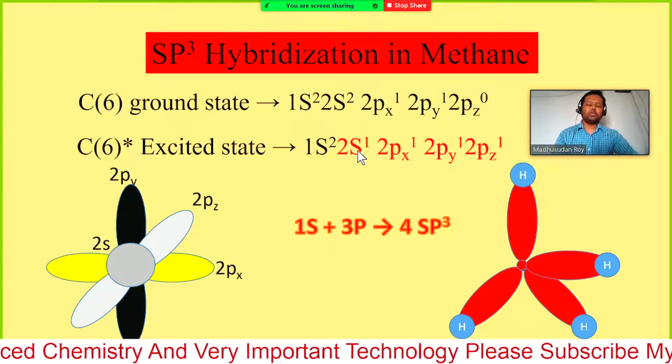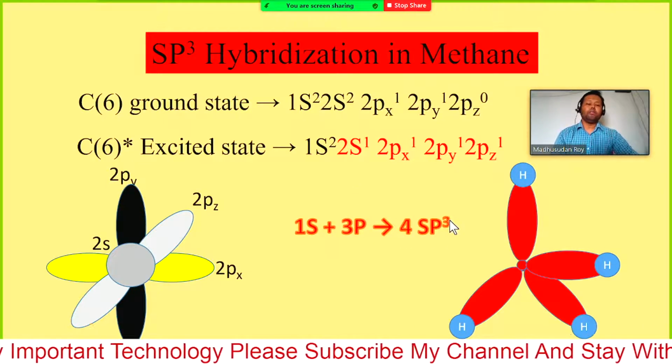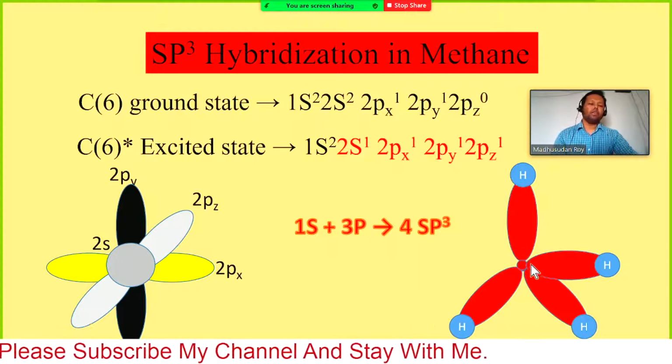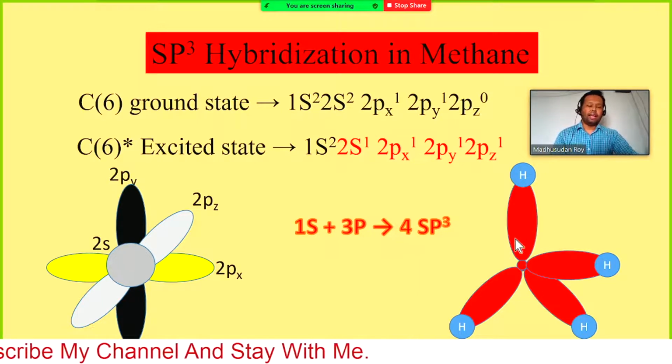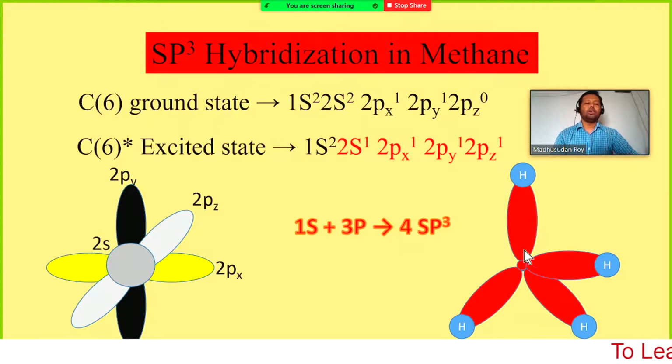And when this 1s and three p orbitals combine to give four same energy and same shaped sp3 orbitals, they can overlap with the 1s orbital of hydrogen to form a sigma bond or single bond. In this way the methane molecule is formed.